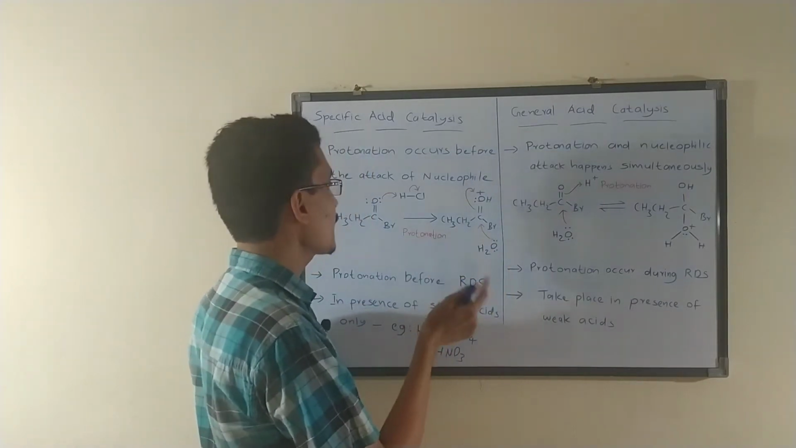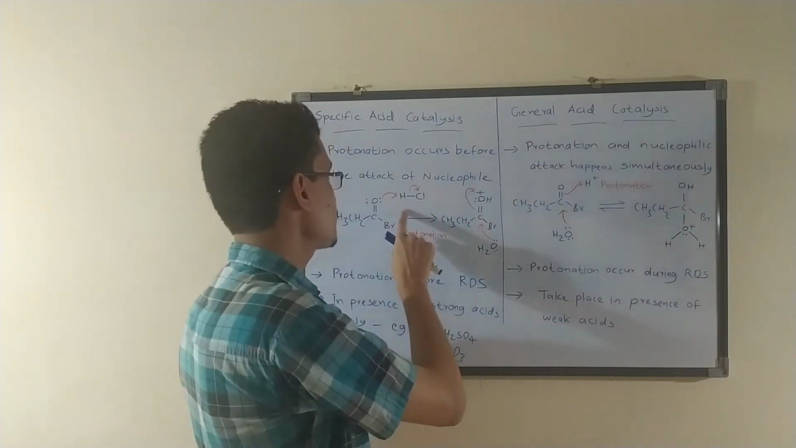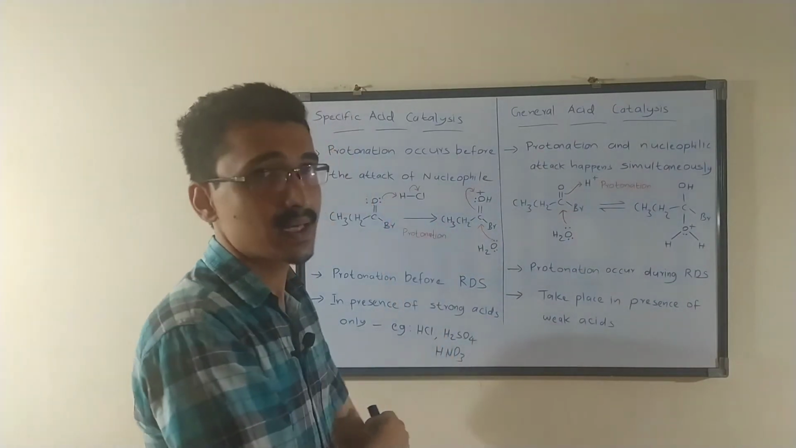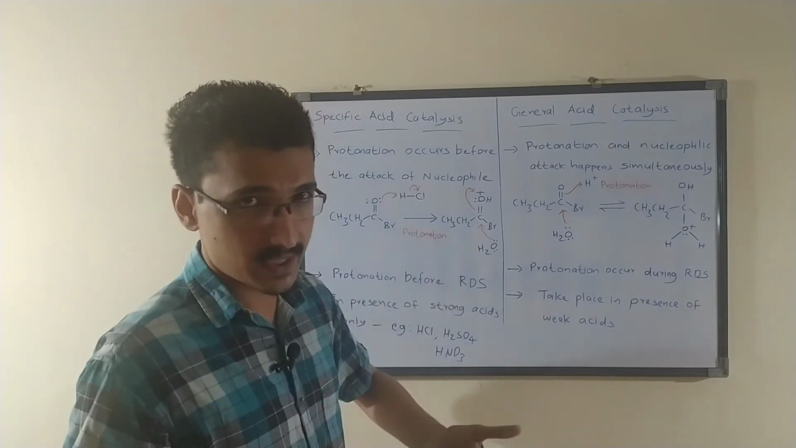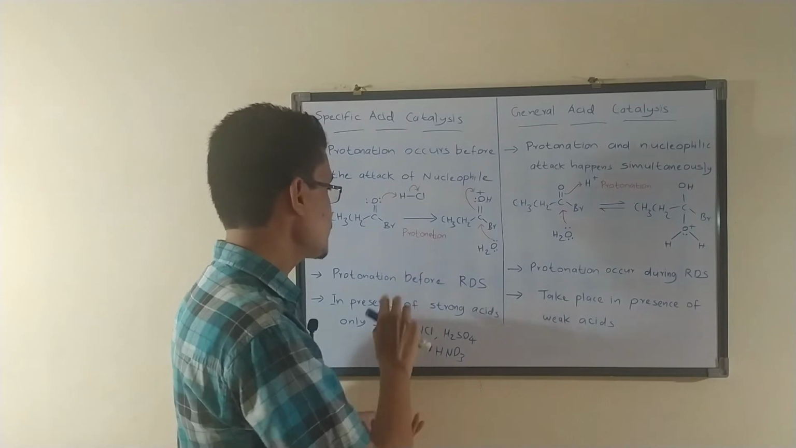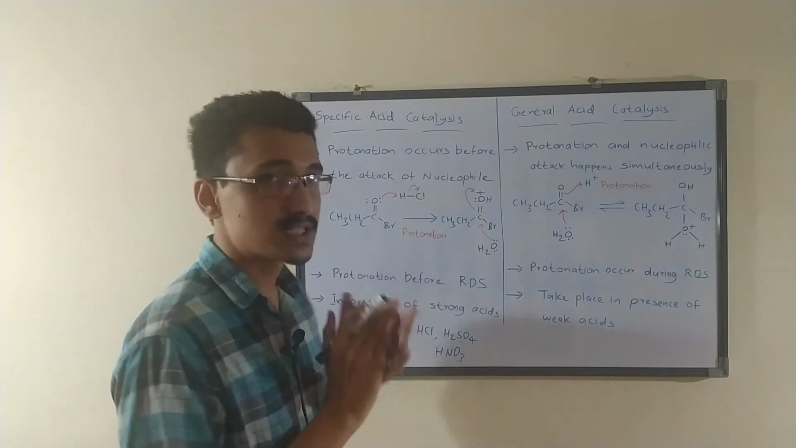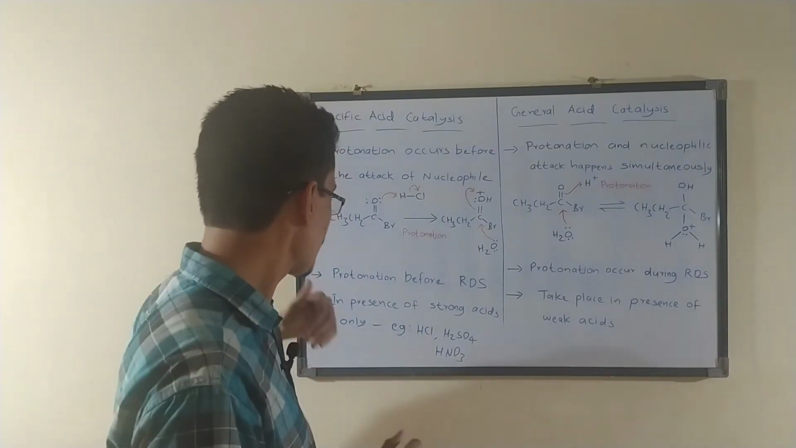But protonation happens before this rate determining step. That is, protonation happens in the first step itself. Only after that does intermediate formation happen, or the rate determining step happen. So protonation occurs before the rate determining step in specific acid catalysis.